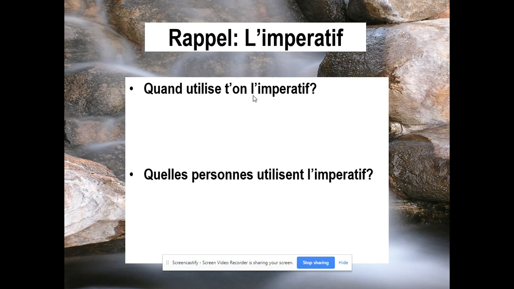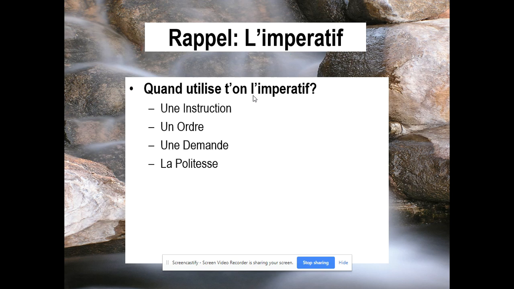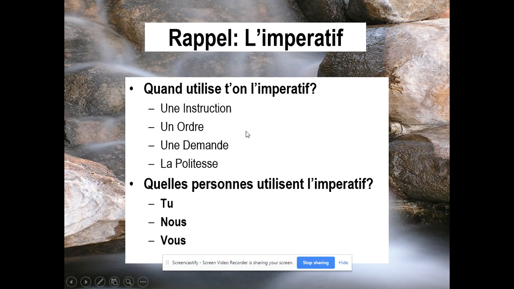Deuxième, quelle personne utilise l'impératif? Try to remember the 3 subject pronouns that use impératif. So pause the video and try to write that down on your fill in the blank. La réponse est une instruction, une ordre, une demande et la politesse. Quelle personne utilise l'impératif? Tu, nous et vous.